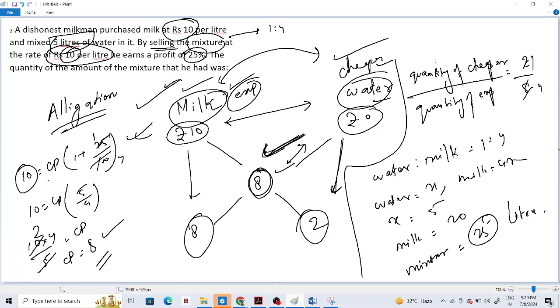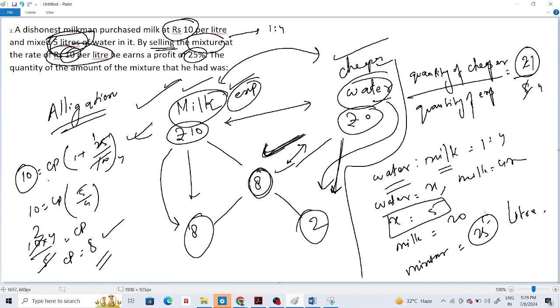Then we do quantity of cheaper by quantity of expensive is equal to what? This was the cheaper one, so the value of the cheaper, and this one is the expensive one, so the value of the expensive. From here we get the ratio as 1:4. So water to milk in the mixture that he is selling is 1:4. That means water is x and milk is 4x, out of which it is given that he mixed 5 liters of water, so x is 5 liters. Then milk is 4 into 5, 20. Therefore the mixture is 25 liters.